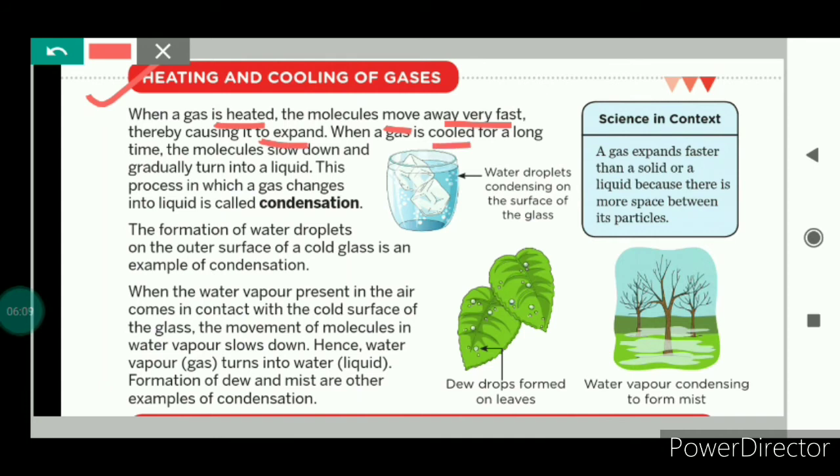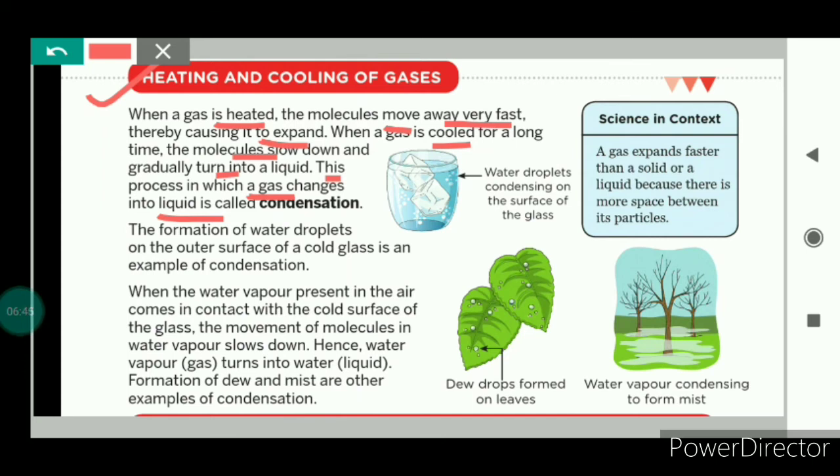But in the other case, when the gas is cooled for a long time, the molecules slow down and come closer. The molecules come closer and gradually, means slowly, they will turn into a liquid. That means the gas will turn into a liquid. So the process in which a gas changes into liquid is called condensation.